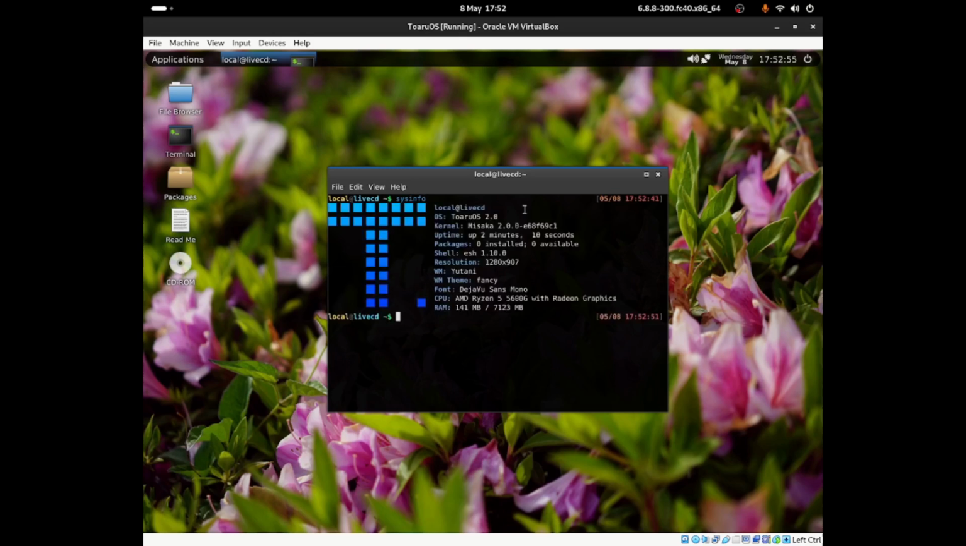So the operating system is ToaruOS 2.0. The kernel is that. This is the kernel. This should be up to date. Uptime, we have been using this for 2 minutes and 10 seconds. We have no packages installed. We've got the shell, which is the esh shell, and this is our resolution. This is our window manager theme. We also got the font, and we got the CPU, and we got the RAM.